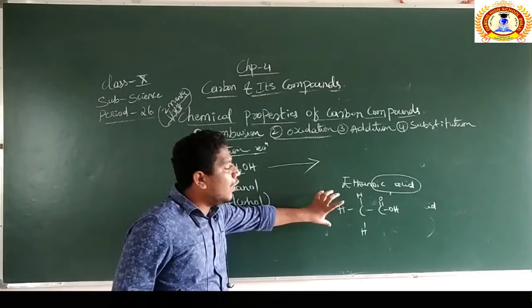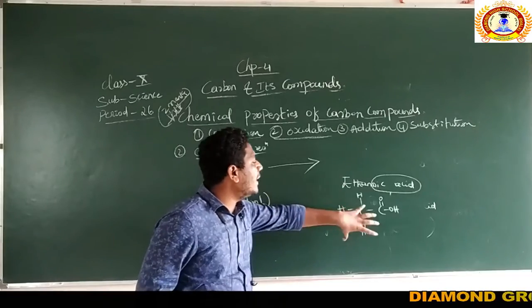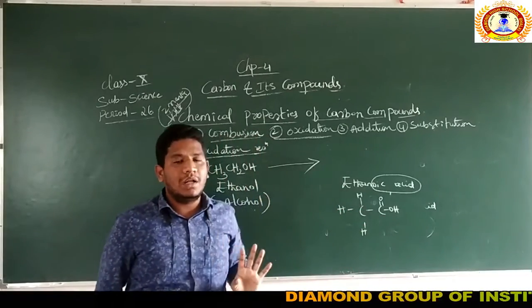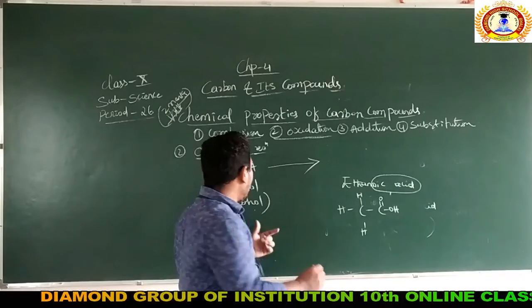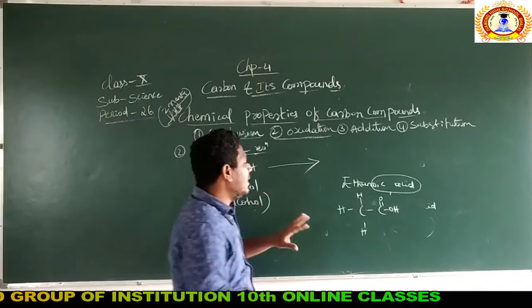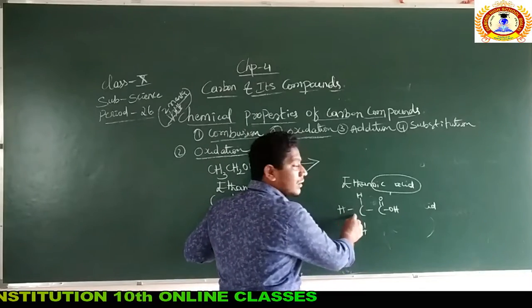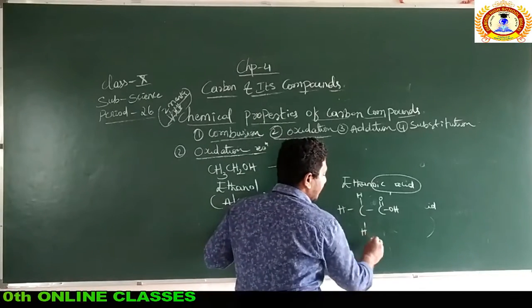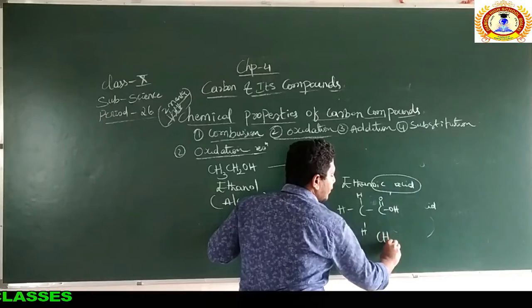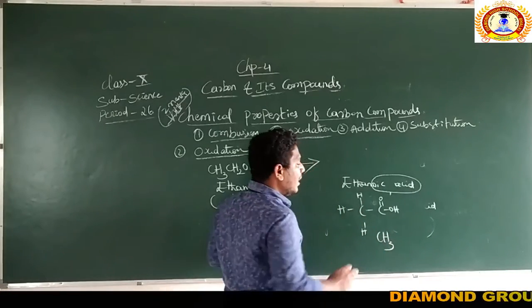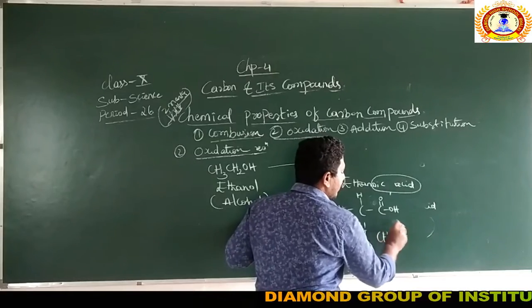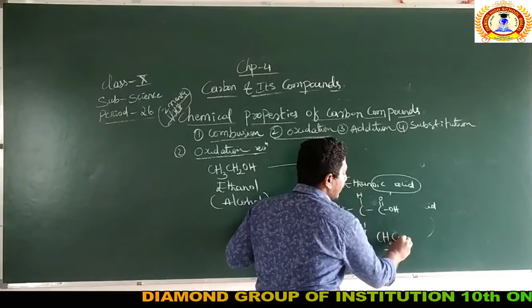Now you need to form the molecular formula of ethanoic acid with each carbon atom. Remember, you need to represent it with each carbon atom, as we did in the ethanol case. So this carbon, how many hydrogens are there? CH3. There are three hydrogens, CH3. And to this carbon, one O is there.